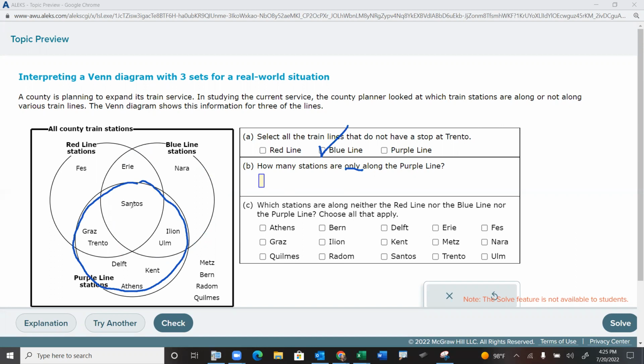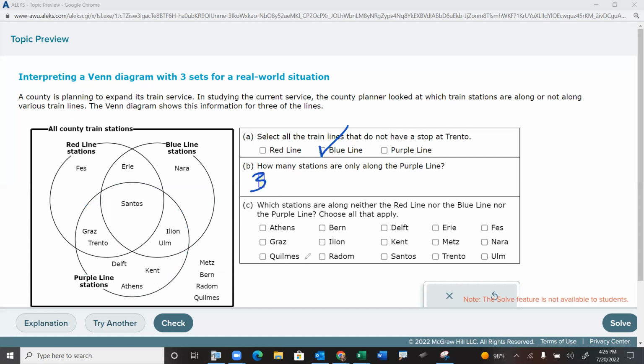Oh, well, Santos, that's in red and blue also, so that wouldn't qualify. Ilion and Ulm, they're in blue as well as purple, so they wouldn't qualify. Graz and Trento are in red as well. So it looks like just Delft, Kent, and Athens are in the purple group and only the purple group. So just those 3.